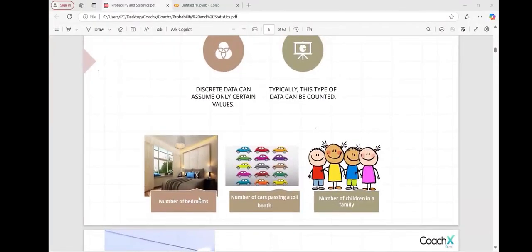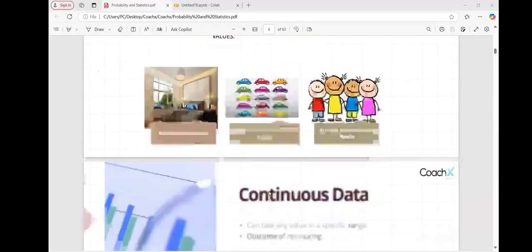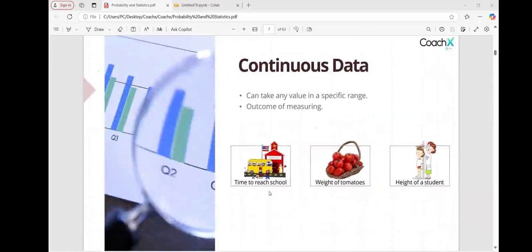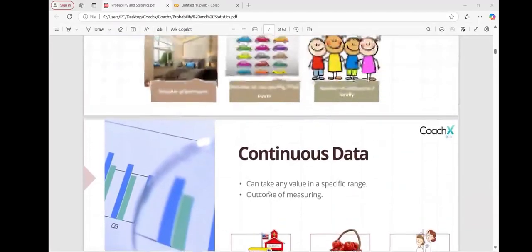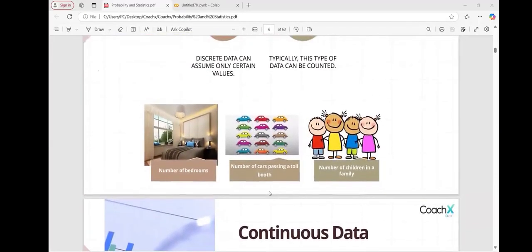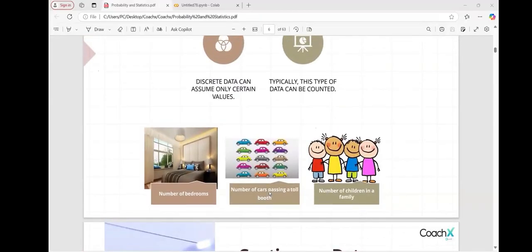Number of bedrooms: discrete. Number of cars, number of children, we all know. Yes, number of cars passing through a toll booth is continuous data. I mean, the number of cars passing through a toll booth, it is continuous.